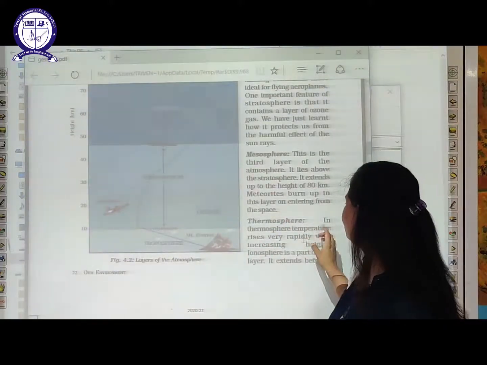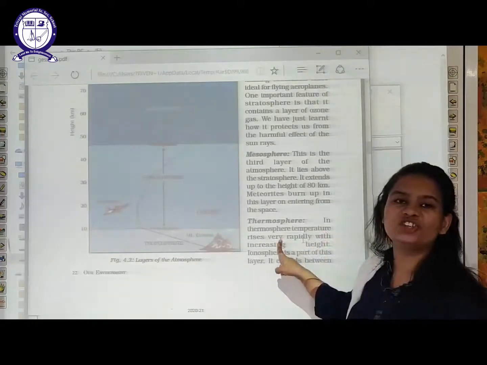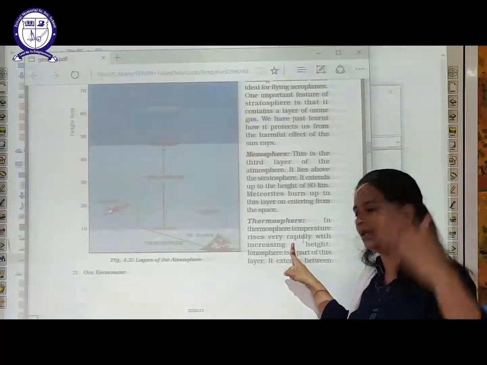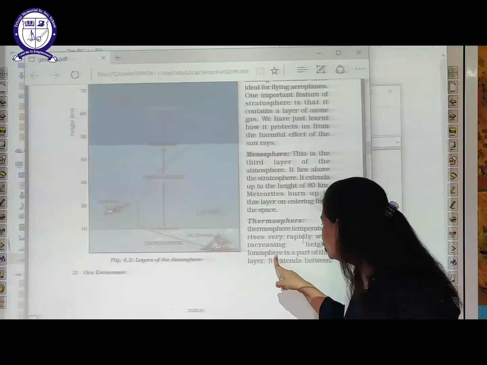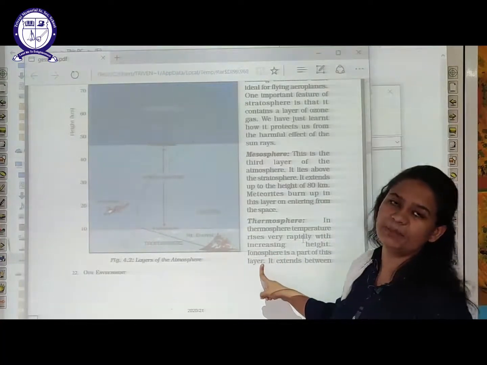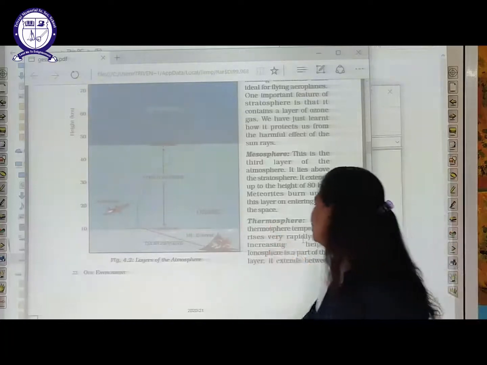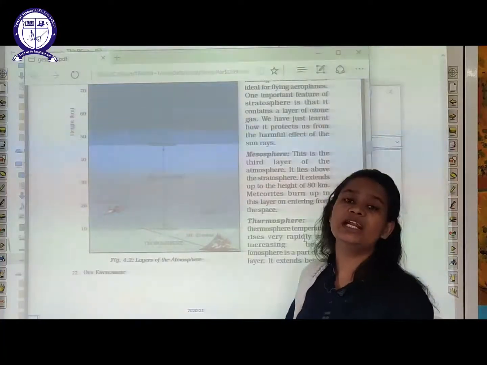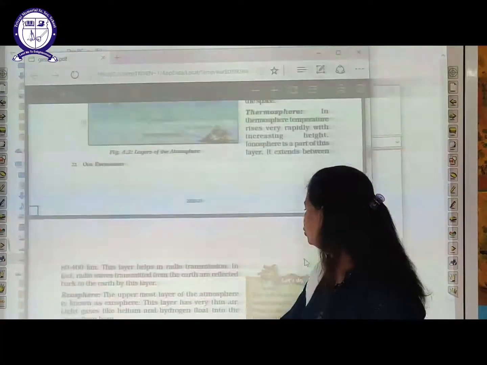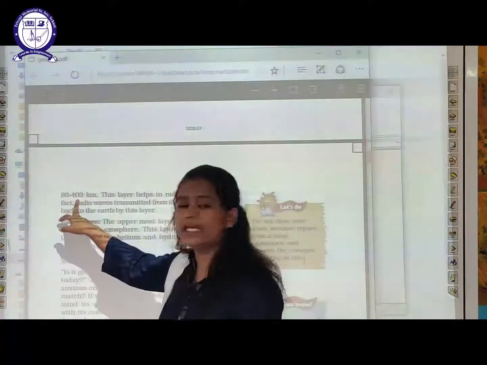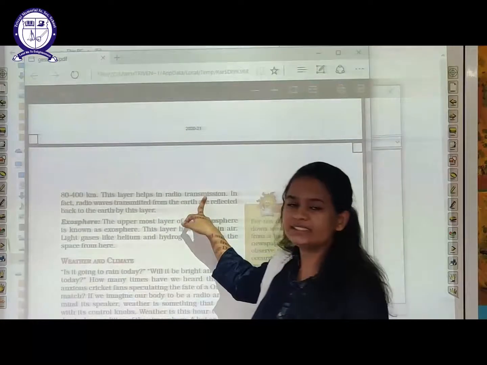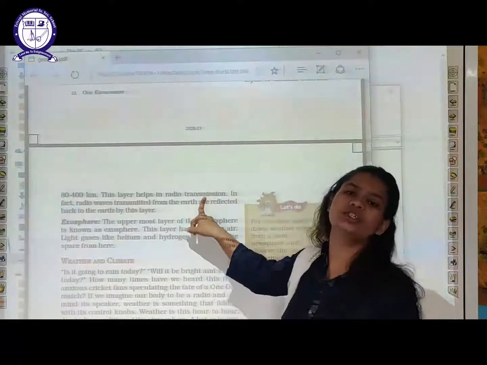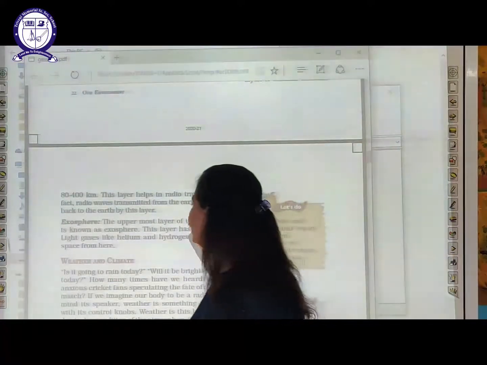Thereafter our next layer is thermosphere. Now what is thermosphere? In thermosphere the temperature rises very rapidly, and as you go higher, the temperature also keeps increasing. So ionosphere is part of this layer. Is the part of which layer? Is the part of thermosphere. Thermo, for remembrance, you can relate it with the word temperature, as I already told you. It extends up to 80 to 400 kilometers, and this layer helps in radio transmission. All the radio signals are transmitted in this layer only.